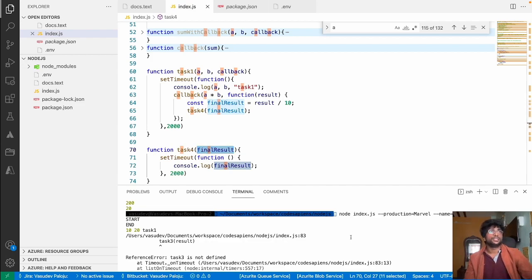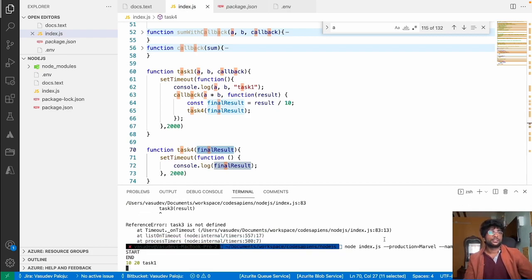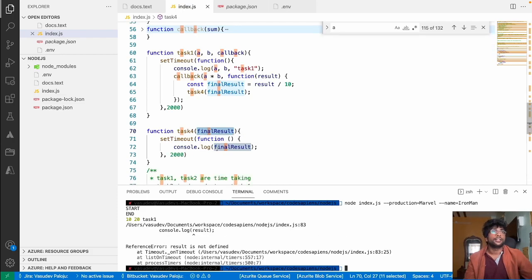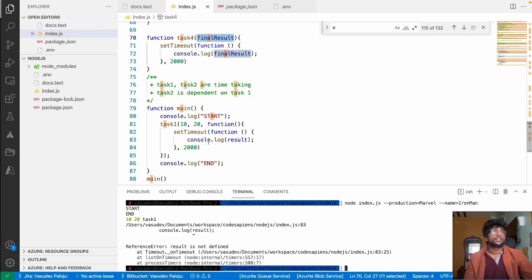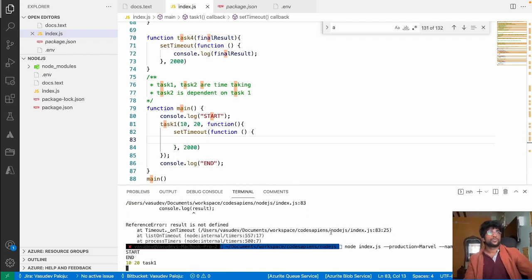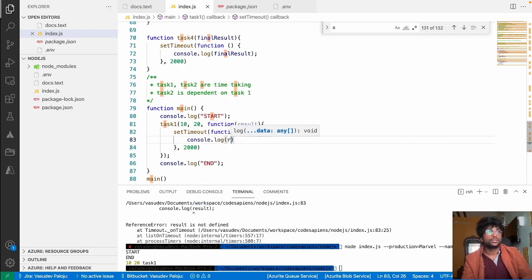Now when you see start and end, and task 1, 20, and result is not defined, which is at line 83. We will fix it. This is no longer needed for us, or I have to take the result as an argument, and then I have to console.log result.